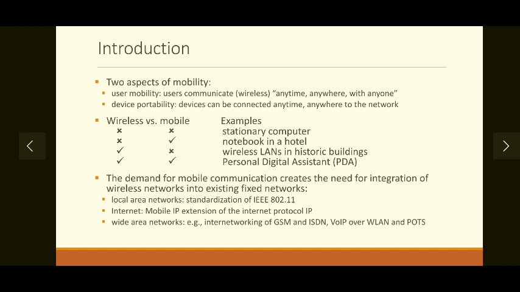So how can we create local area networks? How can we access the internet? Or how can we communicate with other types of networks like the telephone network, which is a fixed network, or VoIP over WLAN or POTS. So demand for mobile communication creates the need for integration of these wireless communication networks into the existing fixed network. We must be able to communicate with the fixed network while being mobile.